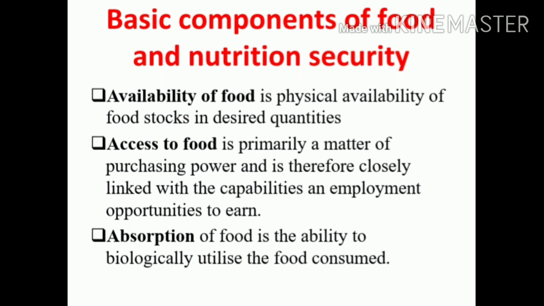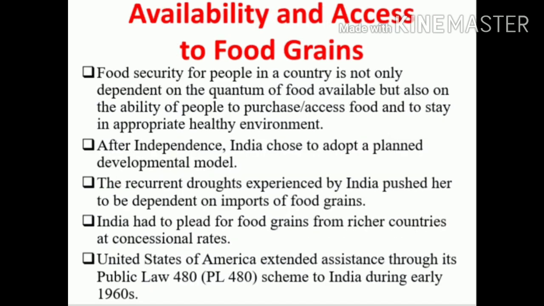So these are the three basic components of food and nutrition security: availability of food, access to food, and absorption of food. While we are talking about food security for the people in a country, it not only depends on the quantum of food available, that is, not only on the quantity of what is available, but we also want to consider the ability of the people to purchase. This purchasing power depends on the level of income.